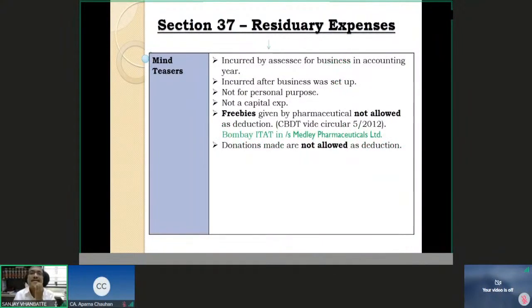Now let us come here. We will see some small nuances. Incurred by the assessee for business in the accounting year, incurred after the business has been set up. It should not be for a personal purpose. It should not be a capital expenditure, and donations are not allowed. Just now we discussed charity donations. They are a good thing for the society, but donations are donations. They are appropriation of profit. They are not charged on profit. They are not allowed.